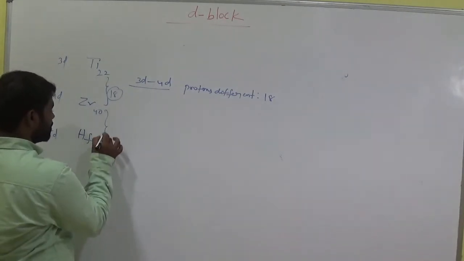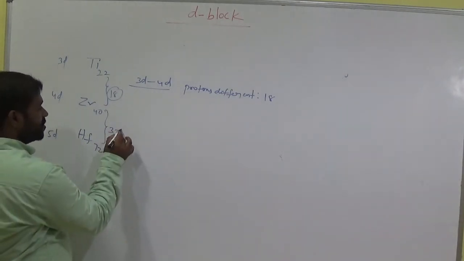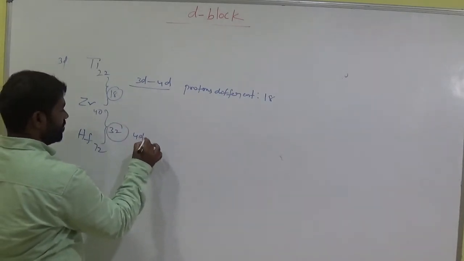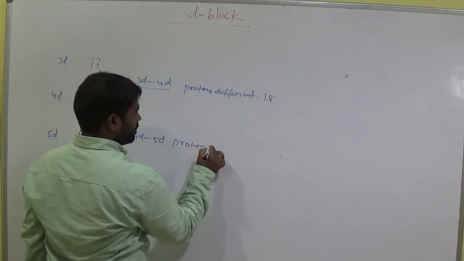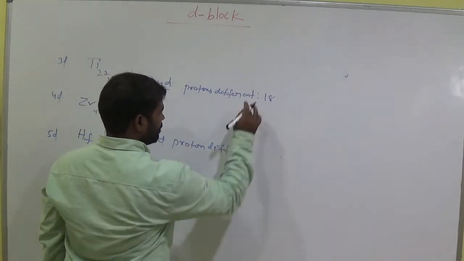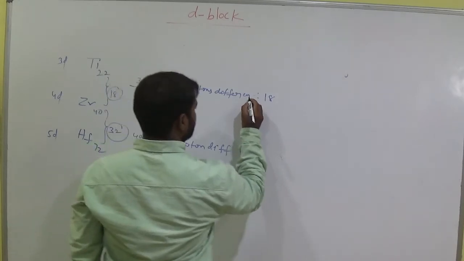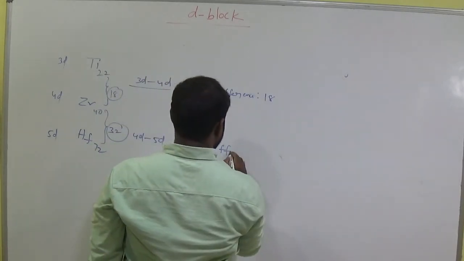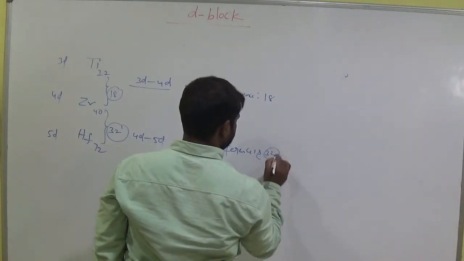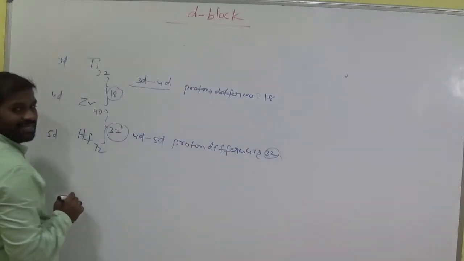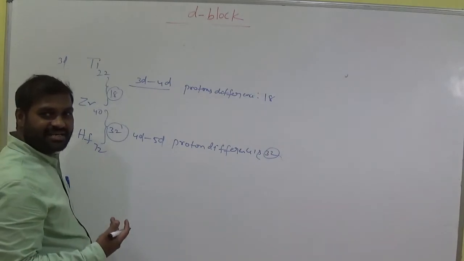From zirconium to hafnium, 32 protons are different, from 4d to 5d. So is the charge increasing or not?